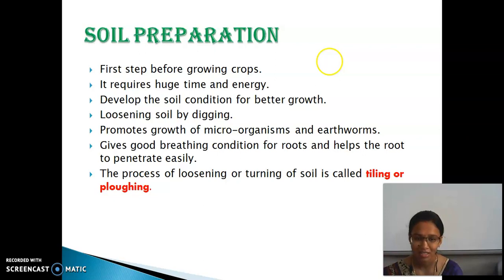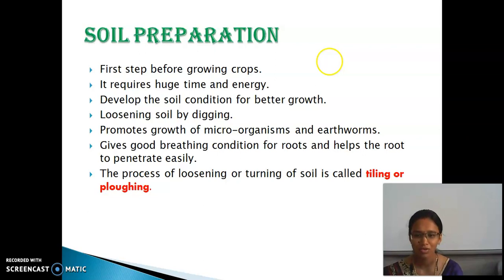Yes, earthworms, because their movement helps air circulate inside the soil, and their waste is used as good manure. Loosening also gives good breathing conditions for the roots and helps them penetrate easily into the ground.